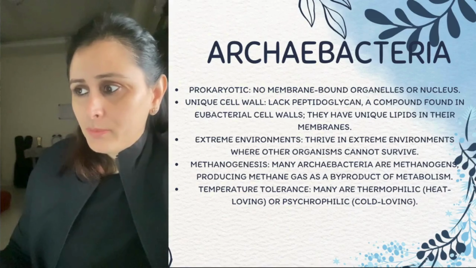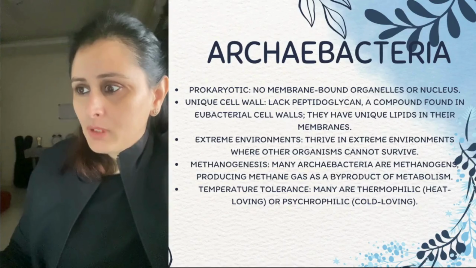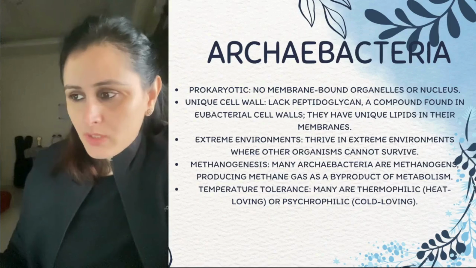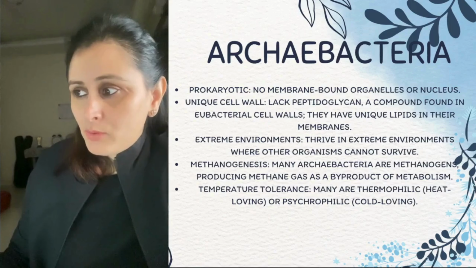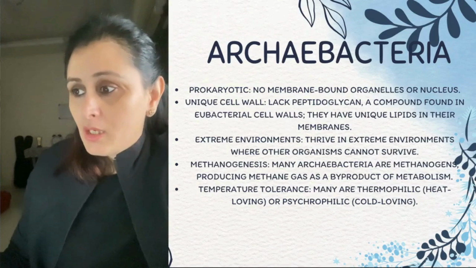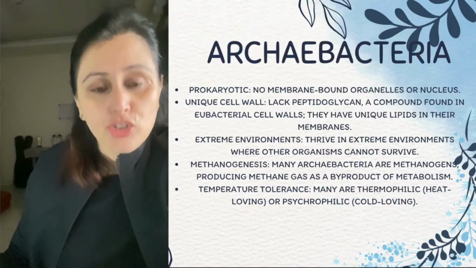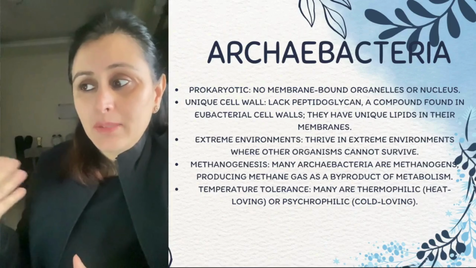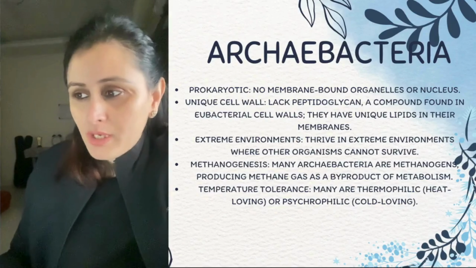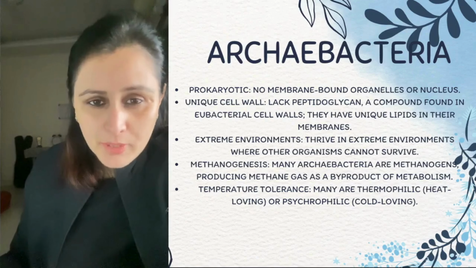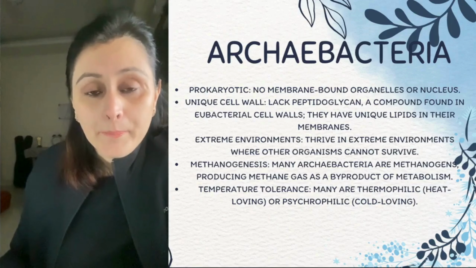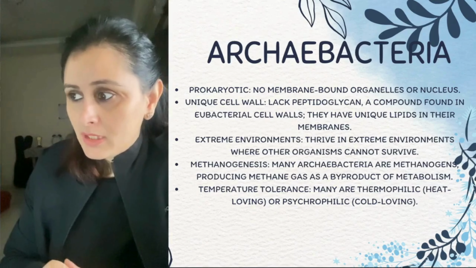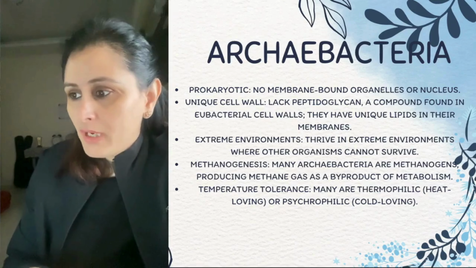They have a unique cell wall made up of peptidoglycan and other compounds, different from the Eubacteria cell wall. They also have unique lipids in their membranes, right? So they survive in extreme conditions. Since they have to survive in extreme conditions, they have this specific unique kind of cell wall and the peptidoglycans present in their cell walls to prevent damage to the organism from the extreme environment. So what kind of extreme environments are there?